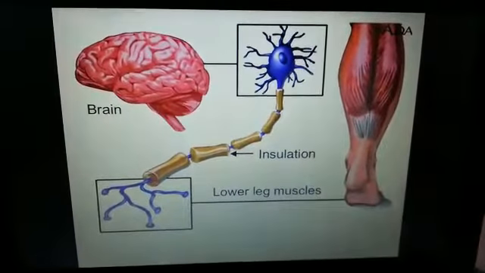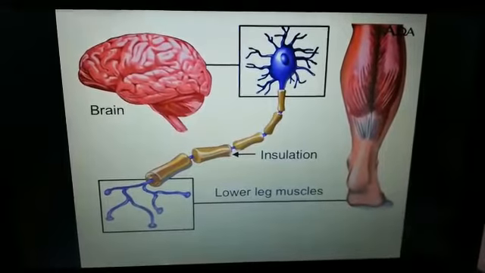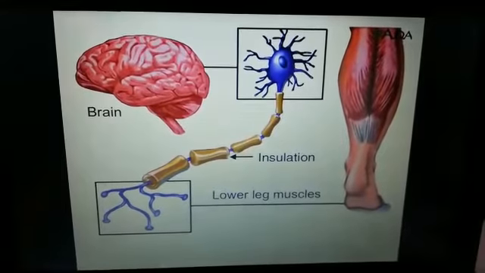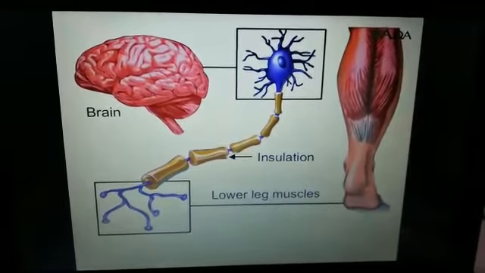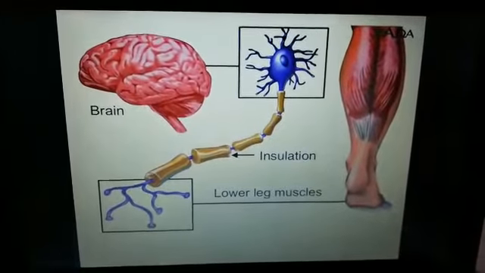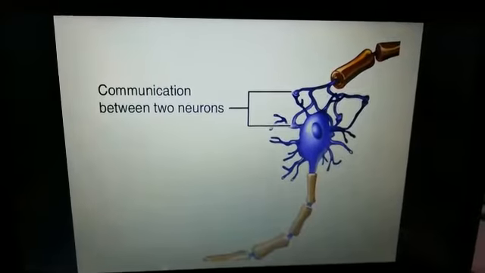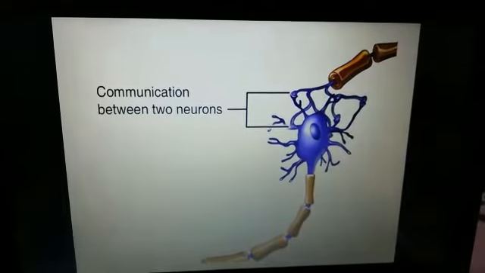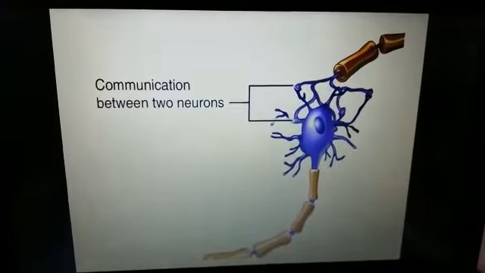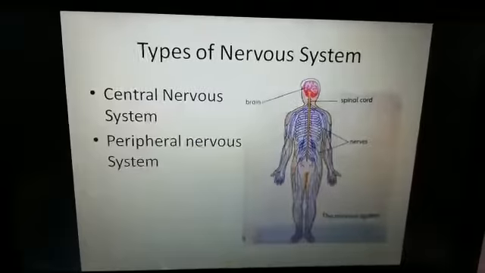Here simply you can see the message is coming from the brain. It is giving the message to dendrites, then it is transmitted to cell body, and through the axon it is transmitted to the organs, and an organism is reacting according to that message. This is how the neurons communicate. Communication between two neurons. You can see here how they are communicating and how they are transmitting the message.